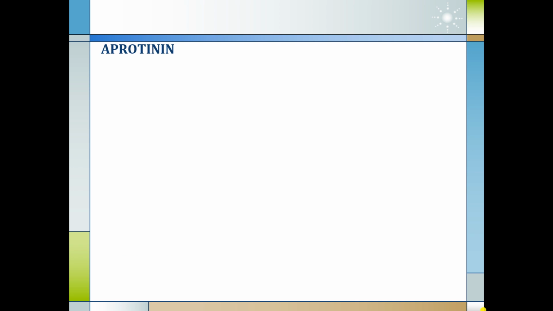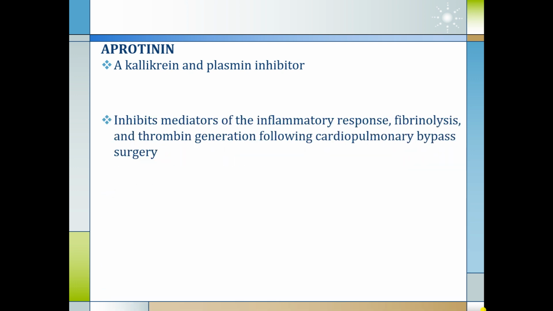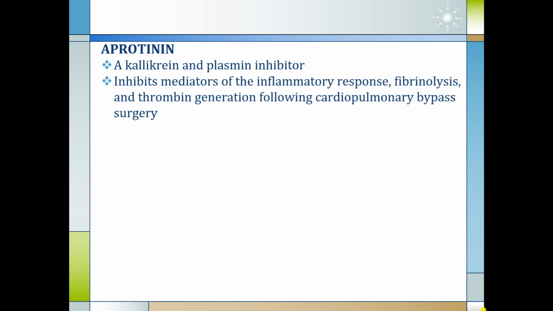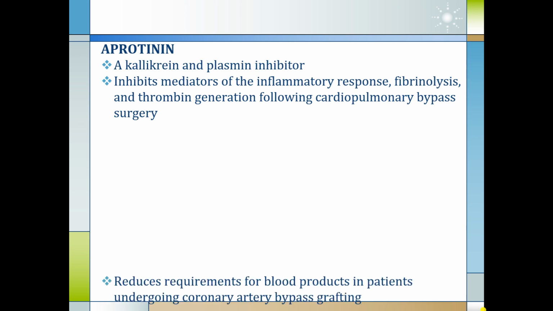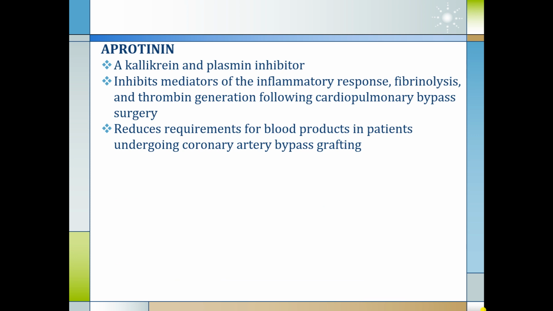Now drugs acting on these kinins: aprotinin. It is a kallikrein and plasmin inhibitor. It inhibits the mediators of inflammatory response, fibrinolysis and thrombin generation following cardiopulmonary bypass surgery. It reduces the requirement for blood products in patients undergoing coronary artery bypass grafting. So sometimes it is used by cardiac specialists for this purpose.